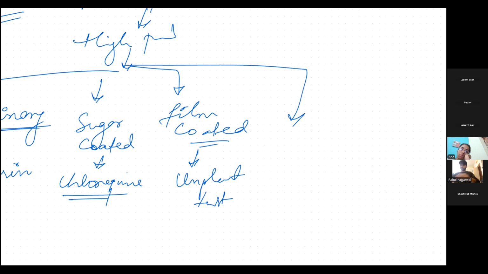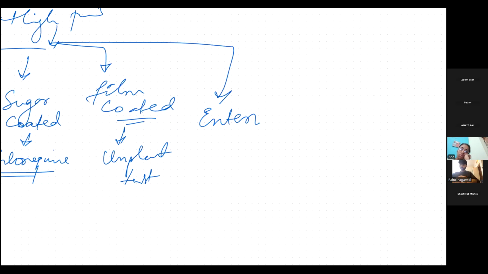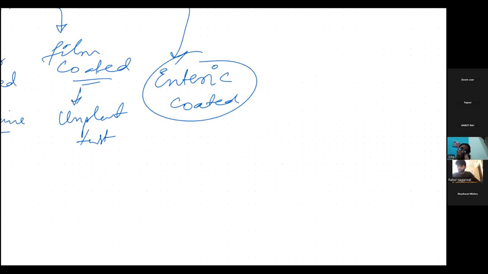Now another type of tablet is enteric coated. Now what is enteric coated? This is very interesting. Let's suppose that you are taking a tablet, and that tablet is not getting absorbed in the stomach, but it will be getting absorbed in the intestine. So it is going to basically avoid the pH level, the acidic pH won't work, but the alkaline pH will be working.